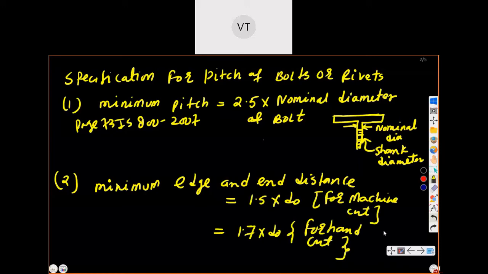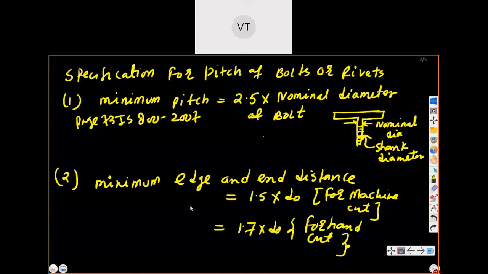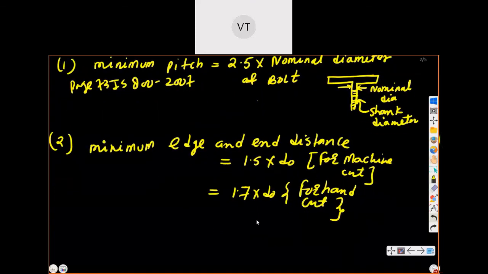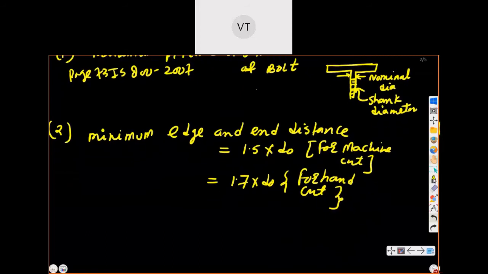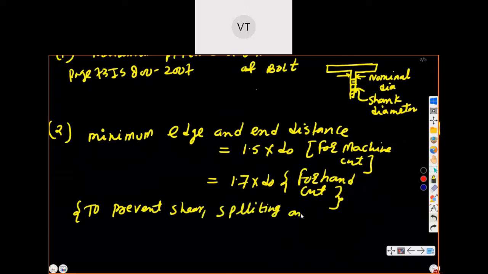So why we are providing this, some minimum distance has to be specified by the code. Already we discussed, to prevent failures, generally to prevent shear, splitting and bearing.